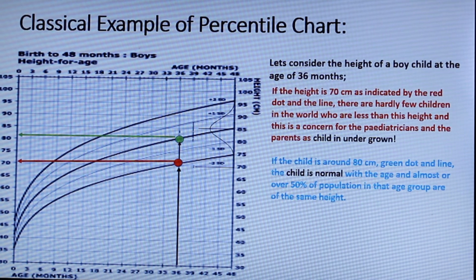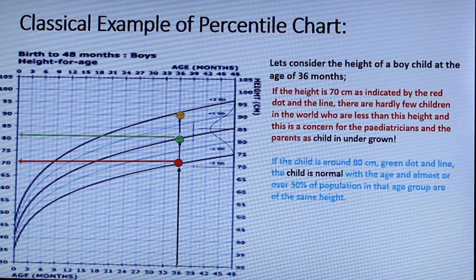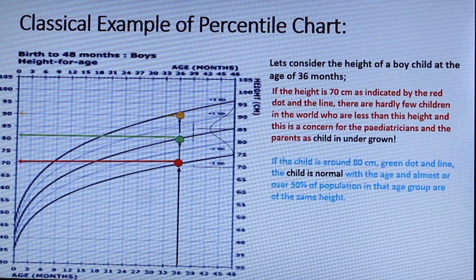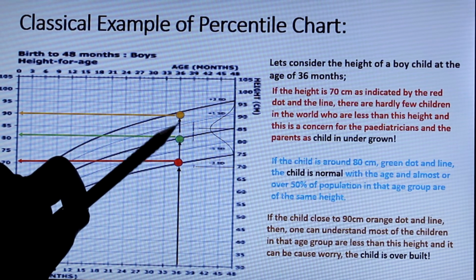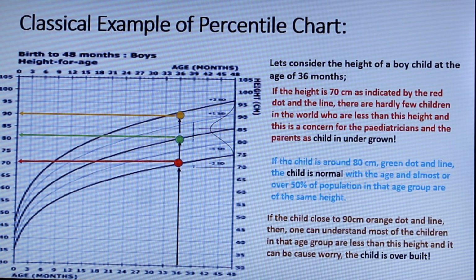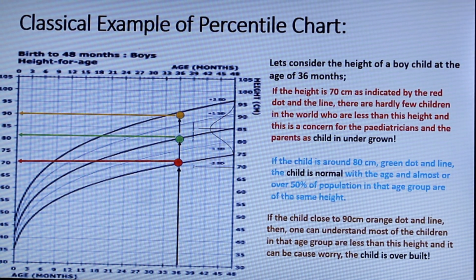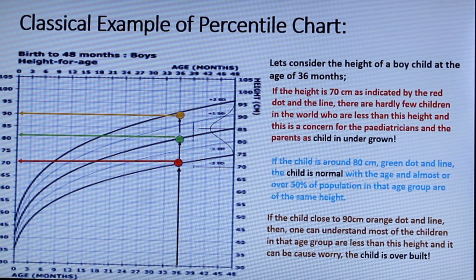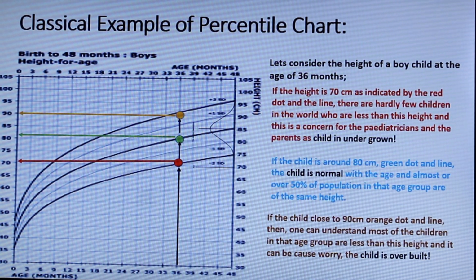Now when you go further, at 36 months, if the height is 90 centimeters, it is at almost the 95th to 98th percentile, which indicates that the child is overgrown. There are only very few children who are above this height, which is also not a good indicator because there is an overgrowth.